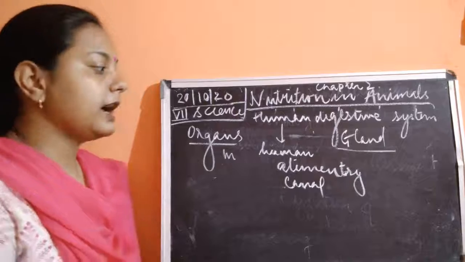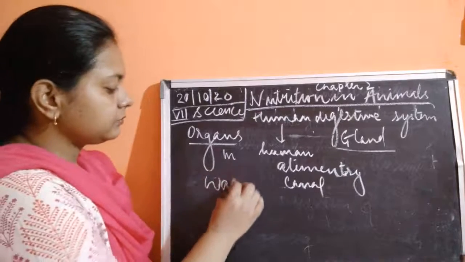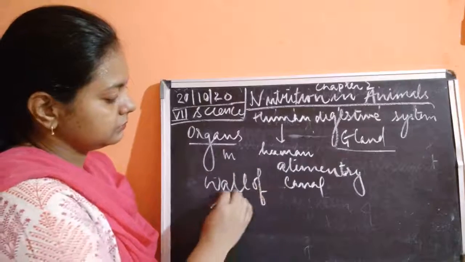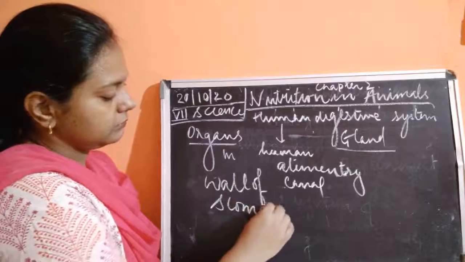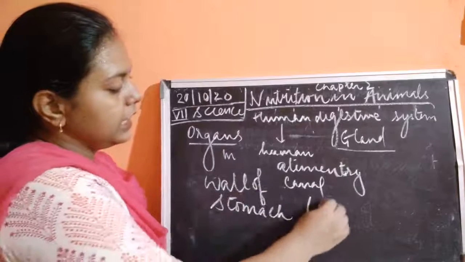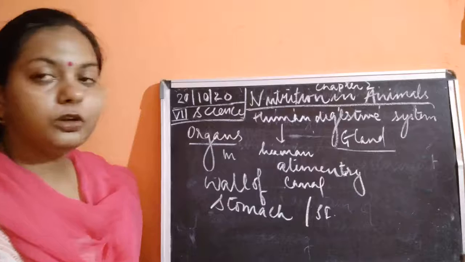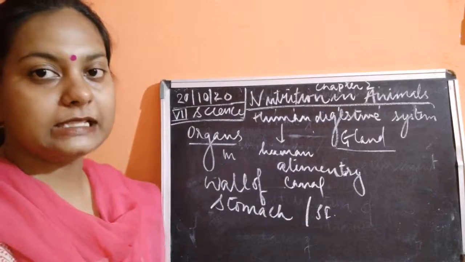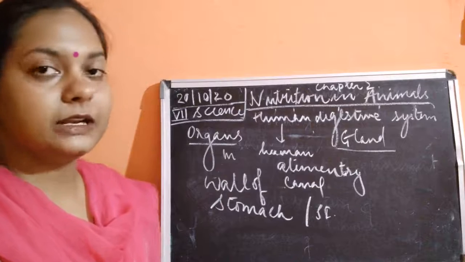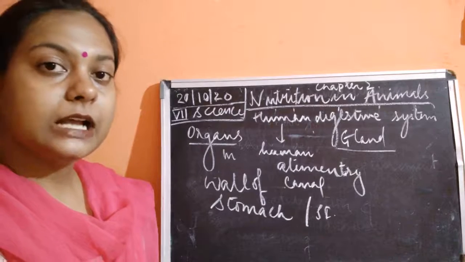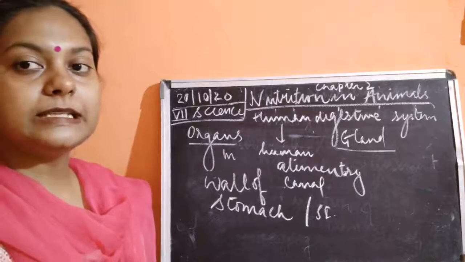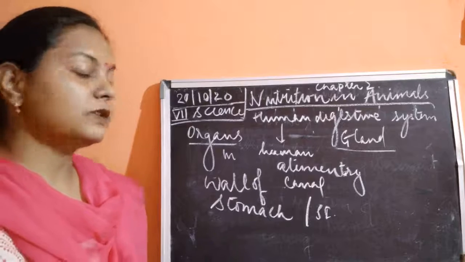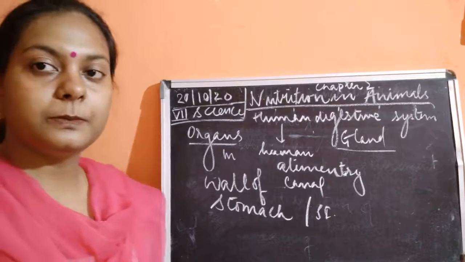And it is also said that the wall of the stomach and the small intestine both secrete some chemicals, which are also known as digestive juices. In higher classes you will be studying about such digestive juices secreted from the walls of the stomach.